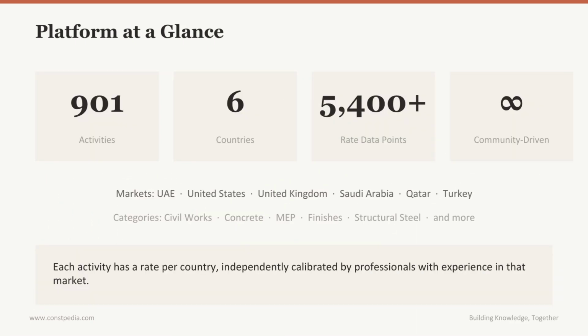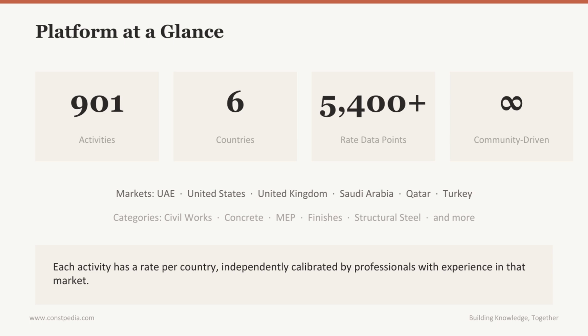That is where Constpedia comes in. Constpedia is a web-based platform at constpedia.com where construction professionals collectively calibrate productivity rates through a structured voting system. It is both a rate database and a knowledge-sharing community. The platform currently covers 901 construction activities across 6 countries: the UAE, United States, United Kingdom, Saudi Arabia, Qatar, and Turkey. That is over 5,400 individual rate data points.